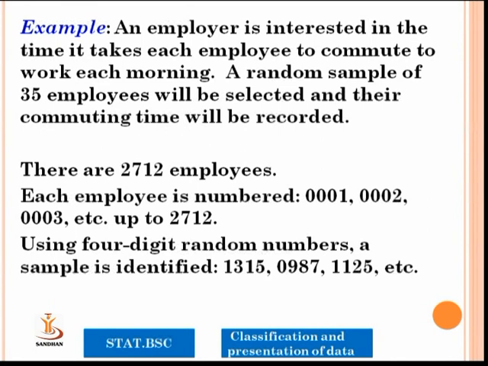One more example: an employer is interested in the time it takes each employee to commute to work each morning. A random sample of 35 employees will be selected and their commuting time will be recorded. Suppose there are 2712 employees. Each employee is numbered by a different coding procedure. Using 4-digit random numbers, a sample is identified, like 1315, 0987, etc.